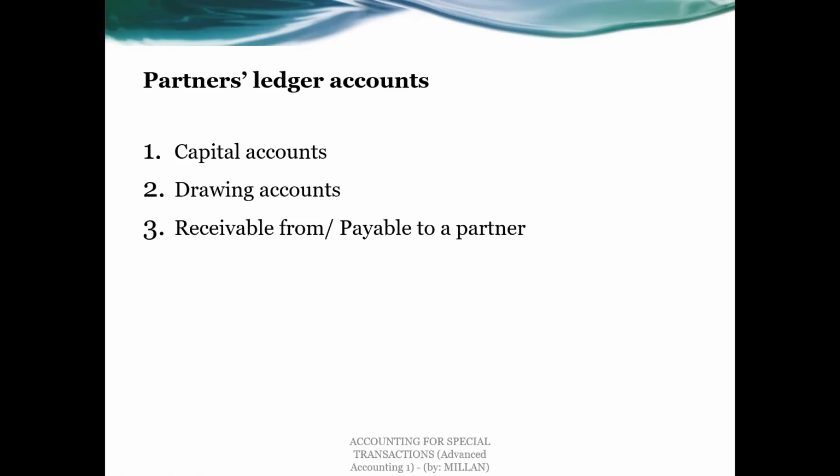So what the partner will do, he just extends money to the partnership. In this case, we'll record this as a liability from the viewpoint of the partnership. So again, the debtor here is the partnership, the creditor here is the partner. As you can see, you will not see these accounts in the sole proprietorship form of business.